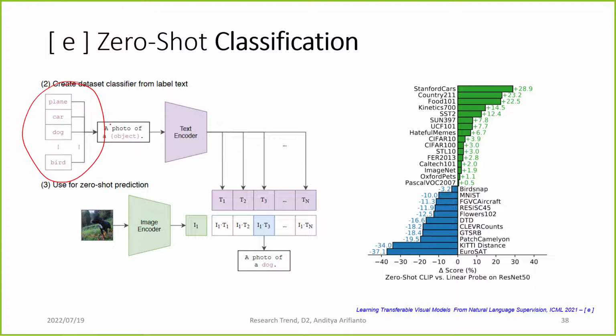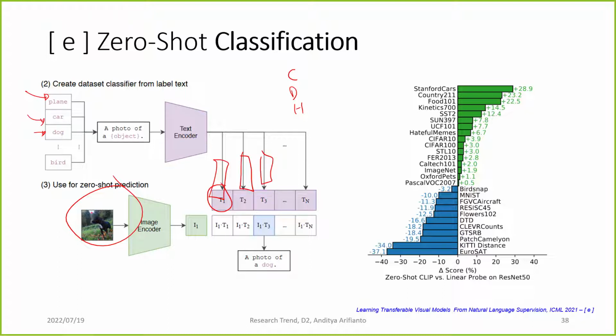Because any time we want, we can just put in a new label, and then this new label will just become a new vector. So for example, if we want to classify an image, is it a cat, a dog, or a horse, or maybe this is a plane, a car, or a dog. We can just put in a plane, a car, or a dog, and then it will become 3 vectors. And then the image we can input into the encoder. We have 1 vector, and then we just check using softmax from the cosine similarity which vector it is closest to, and we can get what the class is.